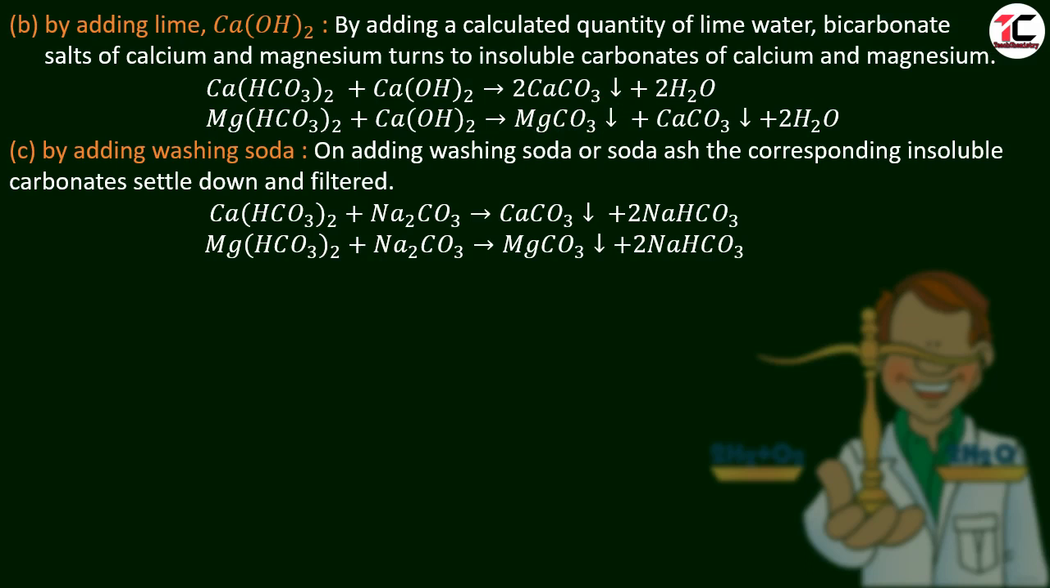The third method is by adding washing soda. On adding washing soda or soda ash, which is anhydrous sodium carbonate, the corresponding insoluble carbonates settle down and are filtered. Calcium bicarbonate reacts with the soda ash. Soda ash is anhydrous sodium carbonate, so there is no water molecule. It will turn calcium bicarbonate into calcium carbonate, which is a precipitate, and magnesium bicarbonate into magnesium carbonate. Both are precipitates and can be filtered out.